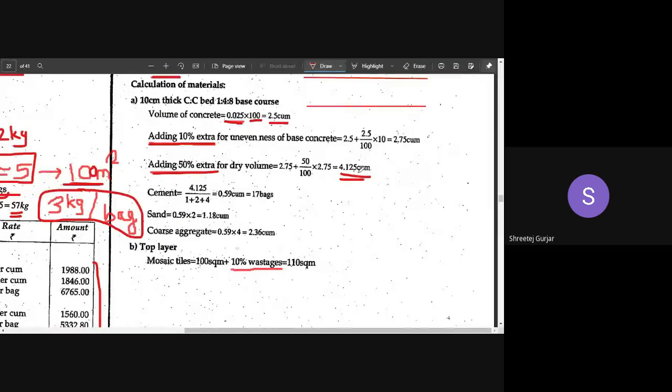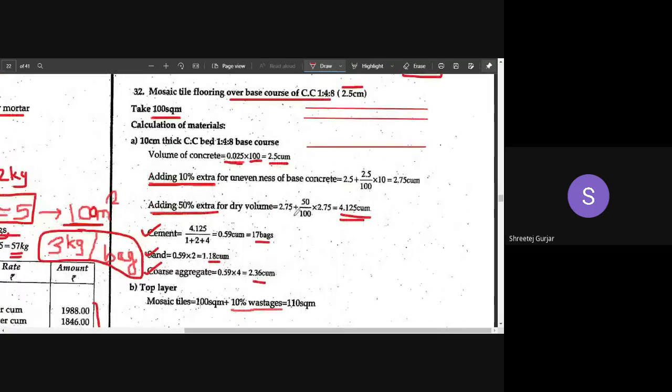Convert this volume of concrete to cement, sand, and coarse aggregate. Cement in bags, and sand and coarse aggregate in volume, meter cube. Now this is for the base course. We have calculated A, that is for base course.